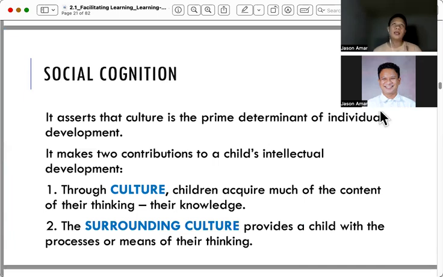Here, he asserts that culture is the prime determinant of individual development, and it makes two contributions to the child development. Number one, the culture. Second, the surrounding culture. Culture talks about how the child acquire much of the content of their thinking, connecting it to their knowledge. What do I know? What kind of information do I get from my environment or from what I know right now?